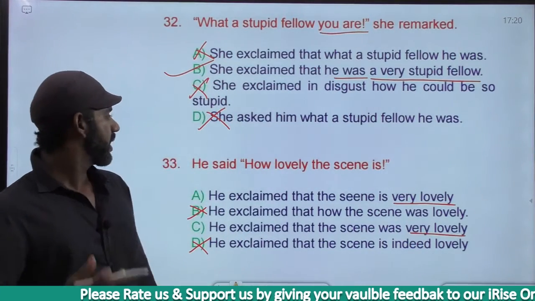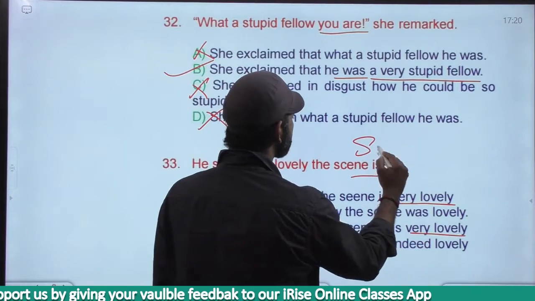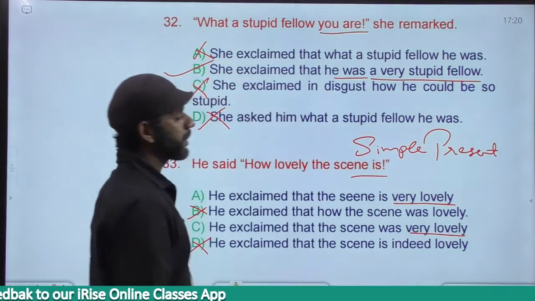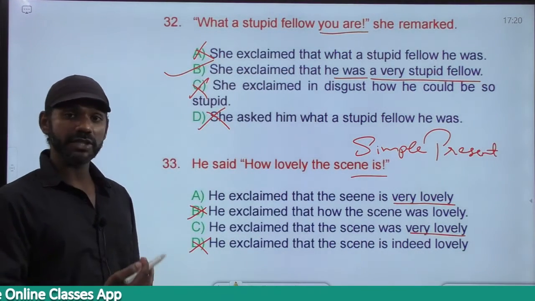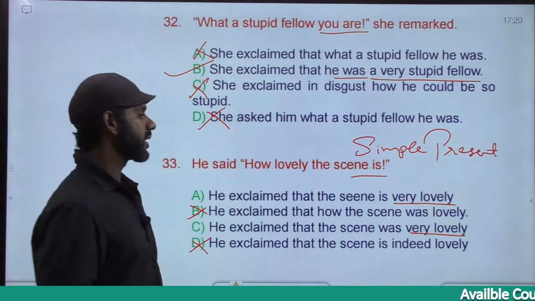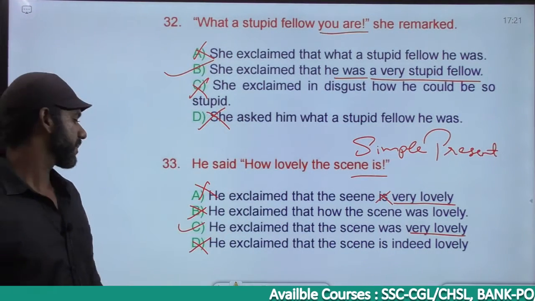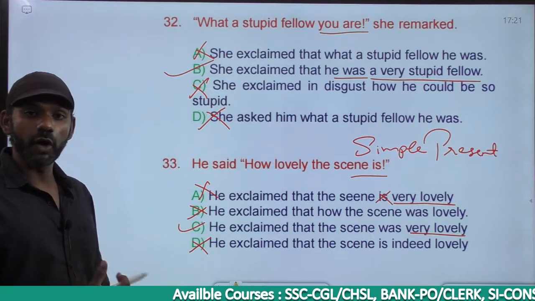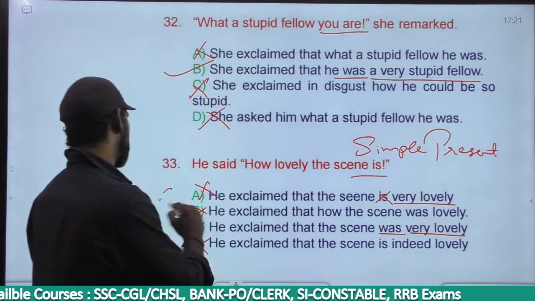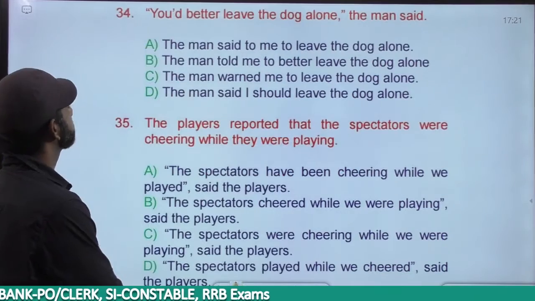Come to the question. How lovely the scene is. The scene is simple present, and simple present must become simple past. Based on that, option A is eliminated. A says, he exclaimed that the scene is very lovely, simple present gone. We want simple past tense. The answer must be option C. He exclaimed that the scene was very lovely, and the scene was very lovely is simple past. The answer must be option C. Getting it? Come to the next one.